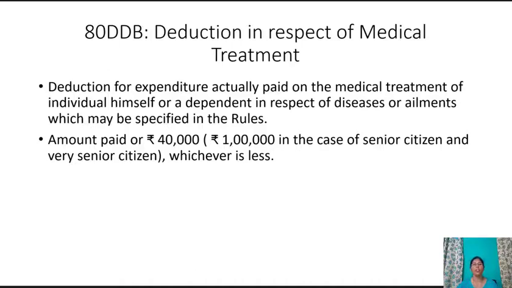The quantum of deduction is the amount paid or Rs 40,000. It is 1 lakh in case of senior citizen and very senior citizen or super senior citizen. Senior citizen means above 60 years of age and very senior citizen is above 80 years of age. However, the deduction shall be reduced by the amount received, if any, under an insurance from an insurer or reimbursed by the employer for the medical treatment of a person mentioned in this section.